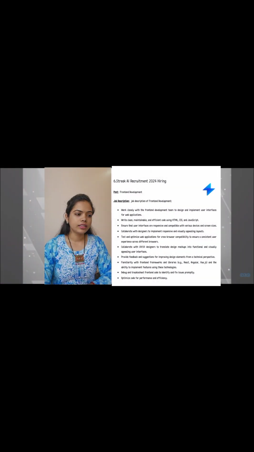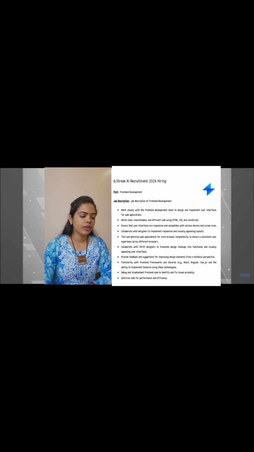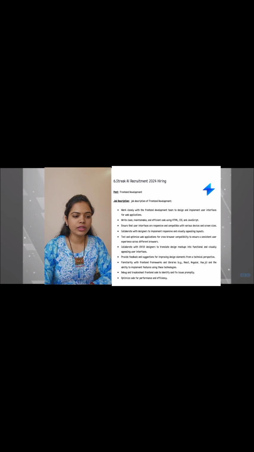There is a Strix AI recruitment 2024 hiring for the post of Front-End Development. Let's see the job description of the Front-End Development. Work closely with the front-end development team to design and implement user interfaces for web applications. Write clean, maintainable and efficient code using HTML, CSS and JavaScript.